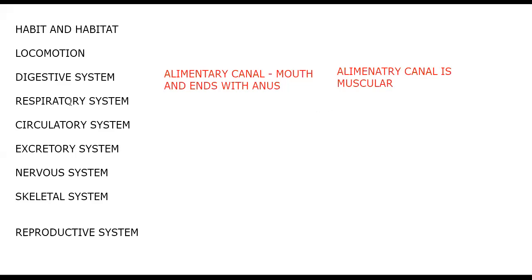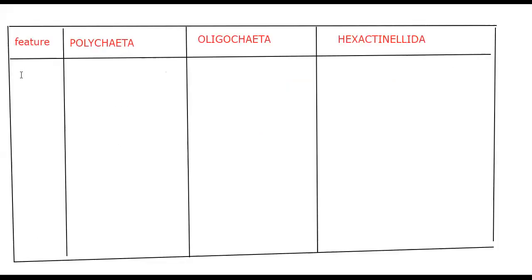Next, respiratory system. No special respiratory organs occur here. Respiration occurs through diffusion. To say something, we can mention the parapodia of class Polychaeta, which have a characteristic feature. So let us write respiration.